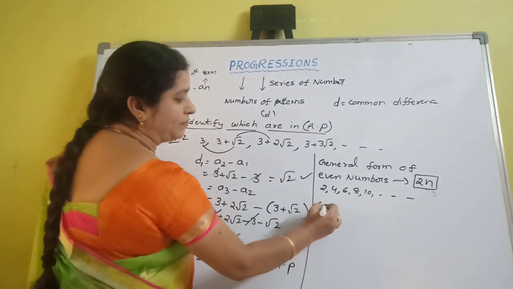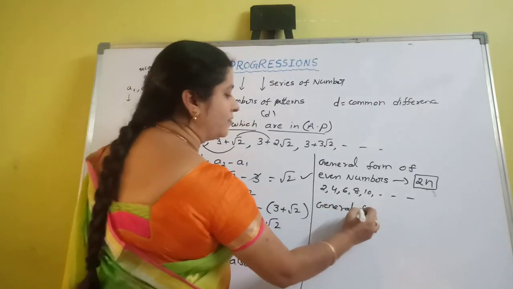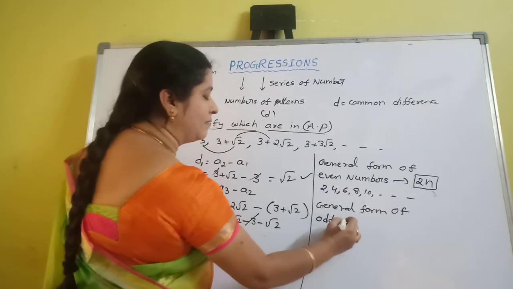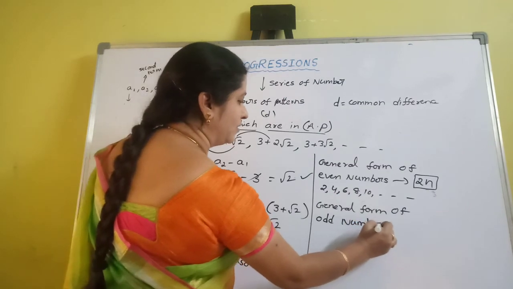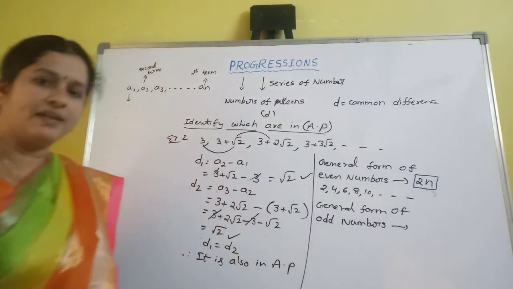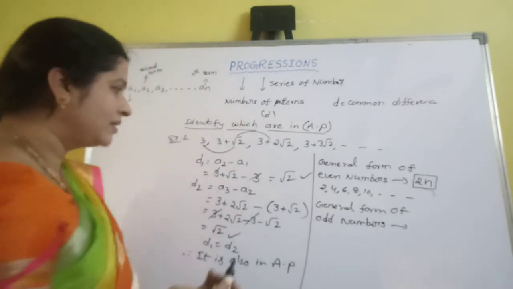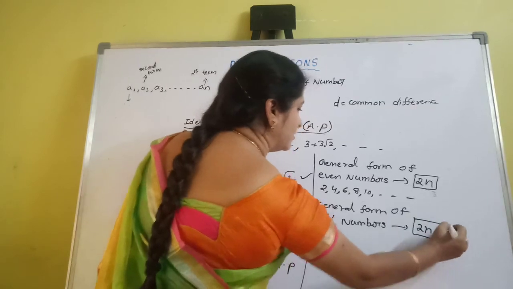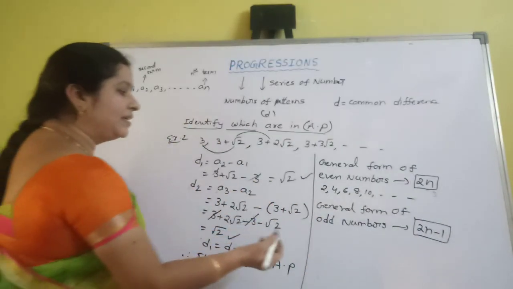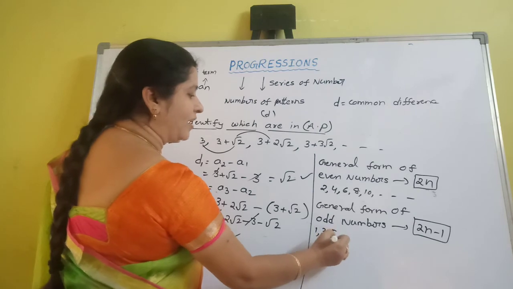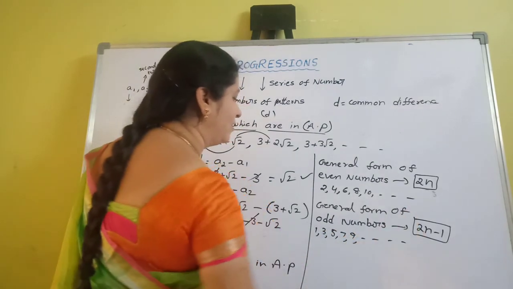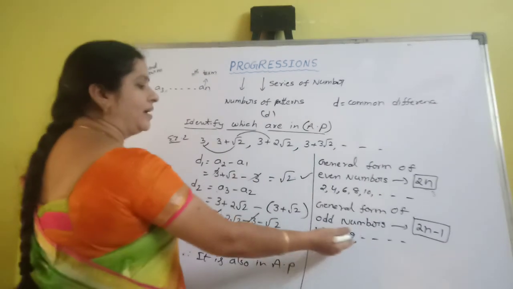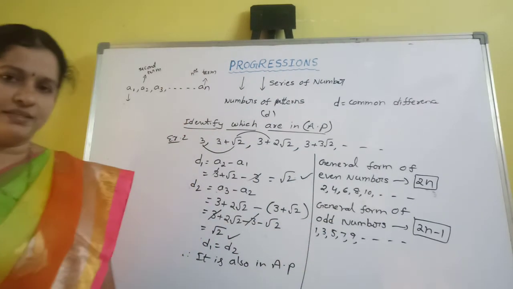Next important point. What is the general form of odd numbers? It is 2n minus 1. What is the general form of odd numbers? It is 2n minus 1. What is the odd number series? 1, 3, 5, 7, 9, etc. Odd numbers start with 1. So 1, 3, 5, 7, 9, etc. is the odd number series.